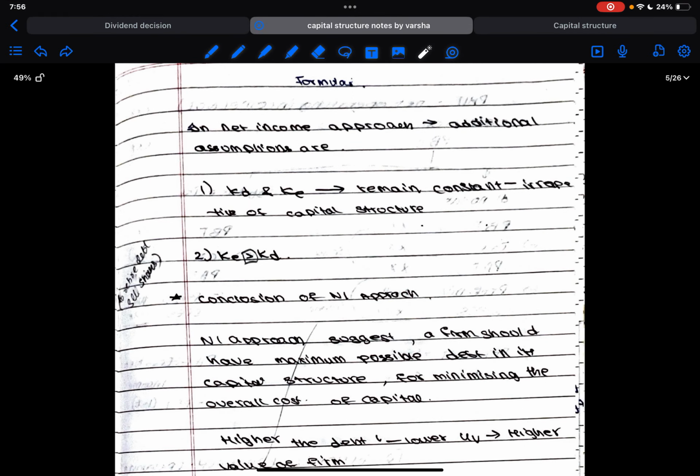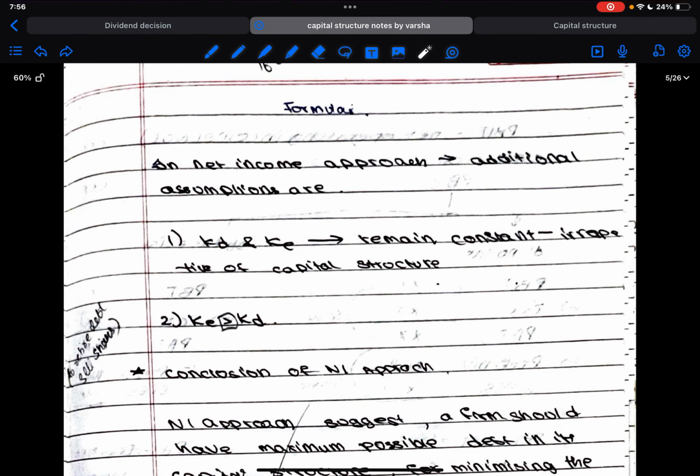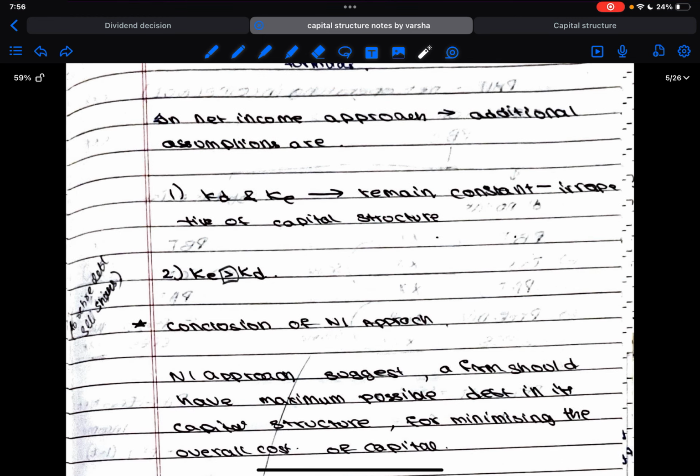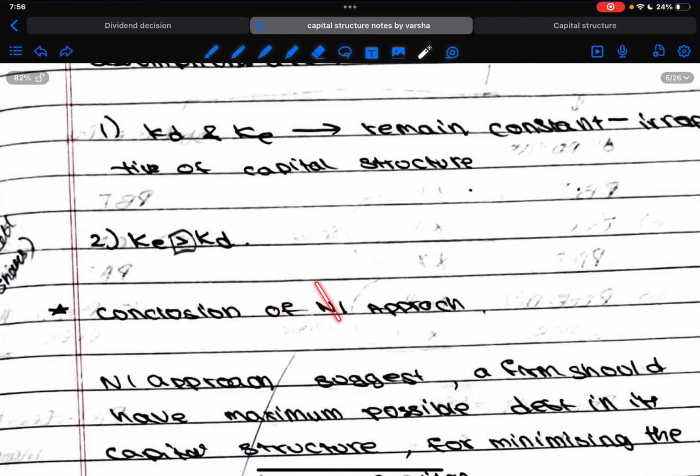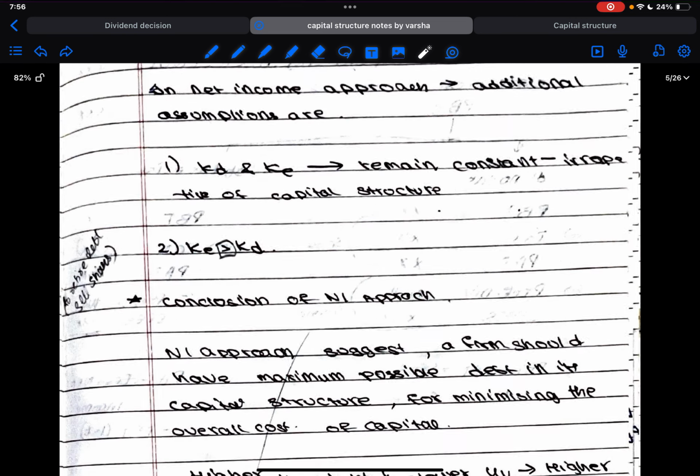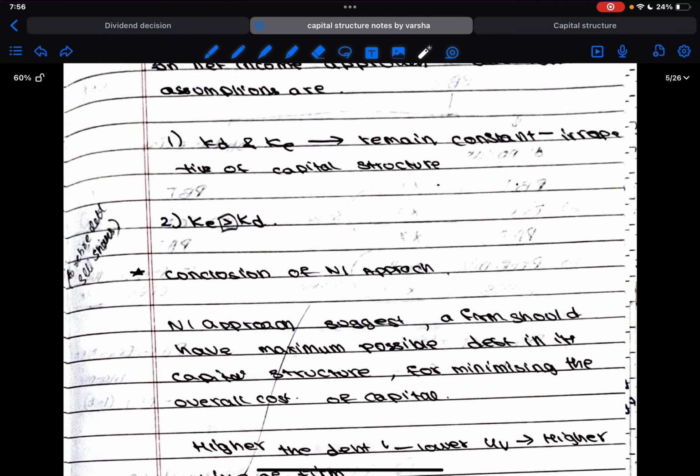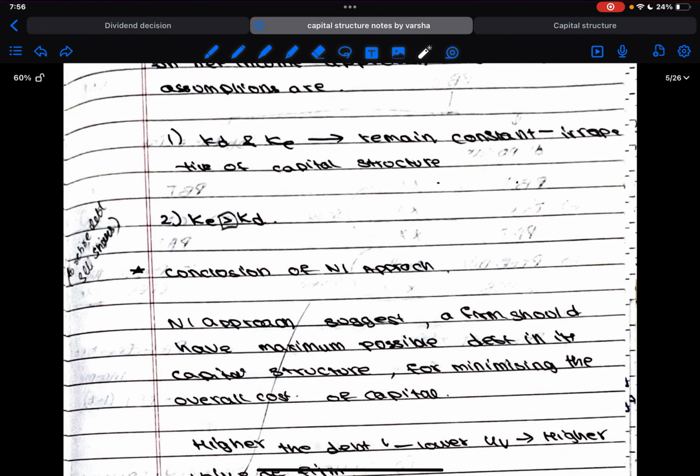Now let's go to the formula. The first one is the net income approach. In this, additionally, there are two more assumptions. First one, the cost of debt and cost of equity remain constant, and KE is always more than KD. That is, cost of equity is always more than the cost of debt. Okay. Irrespective of the capital structure, KD and KE will remain constant.